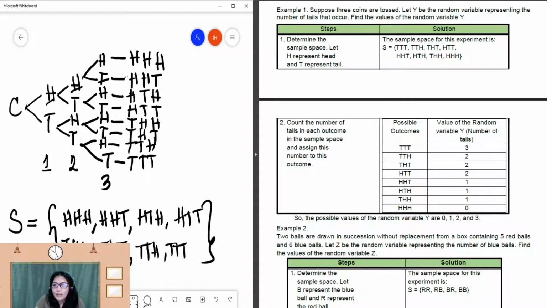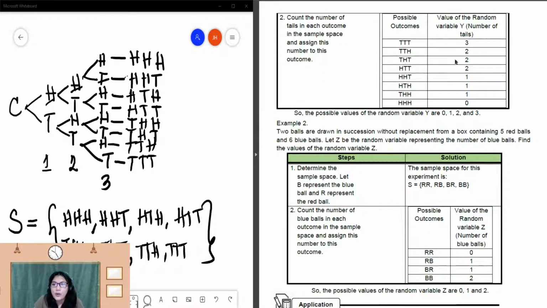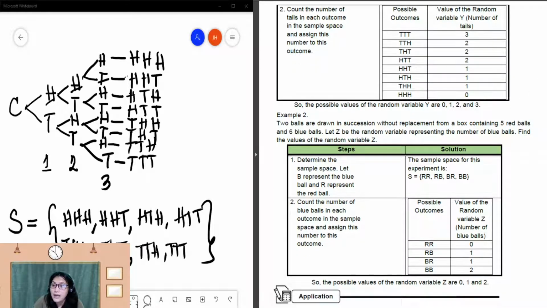Now, the second step is to put a number for the value of the random variable Y, the number of tails. For example, if three tails come out, then you put 3. So as you can see here, 3. TTH is 2, THT is 2, HTT is 2, HHT is 1, and for the last one, it is 0 because no tail came out.